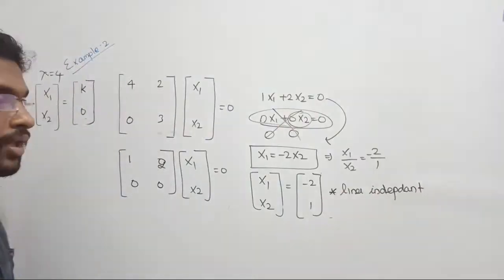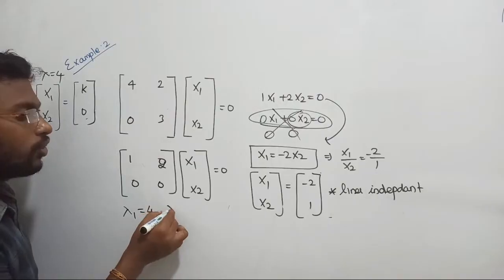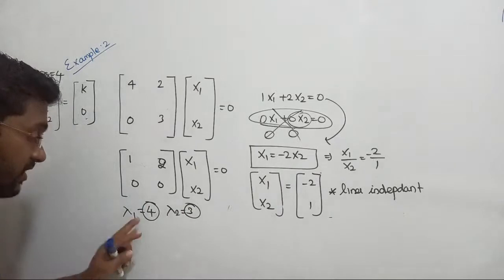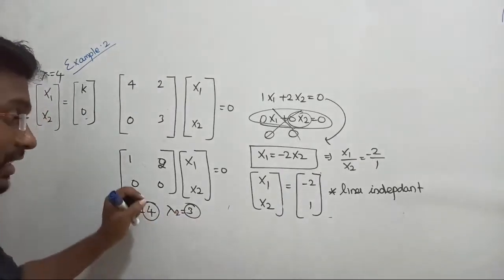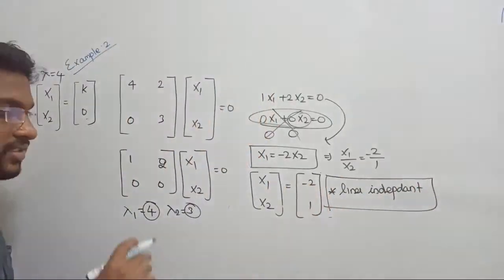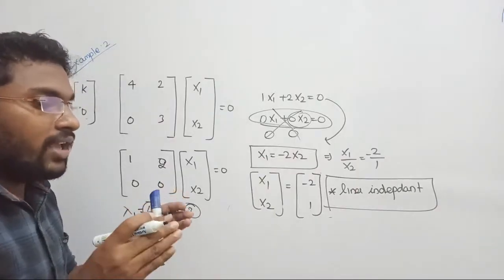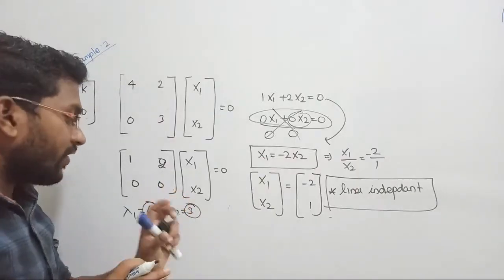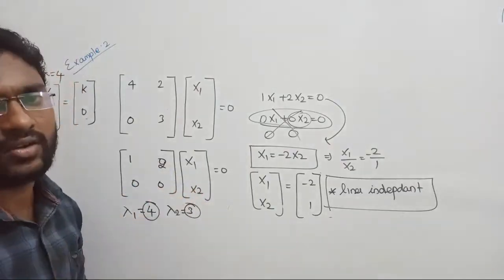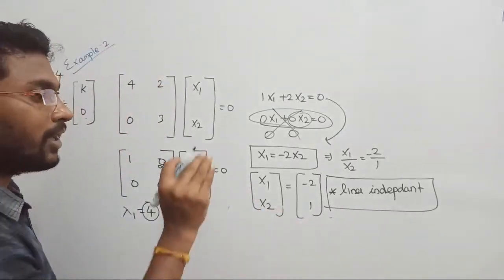The conclusion is, when we have distinct eigenvalues, what does that mean? For lambda 1 we got 4, for lambda 2 we got 3, correct? Both are different values. When we have distinct eigenvalues, the corresponding eigenvectors are always linearly independent of each other. So next statement, put it in the box, right? Suppose while finding the eigenvectors for distinct eigenvalues, distinct, not different eigenvalues, then the resultant set of vectors is going to be linearly independent of each other.